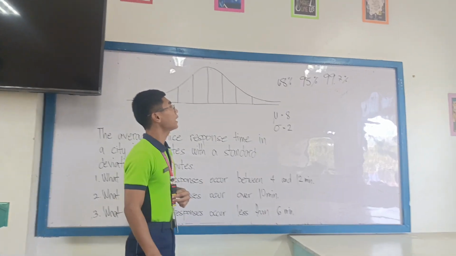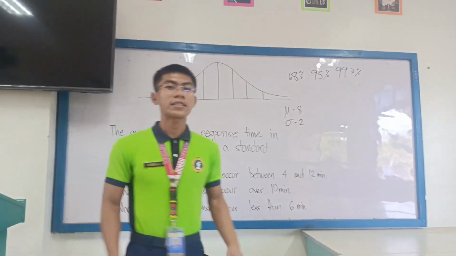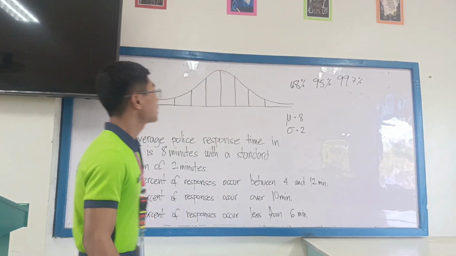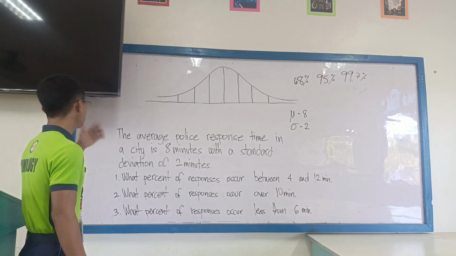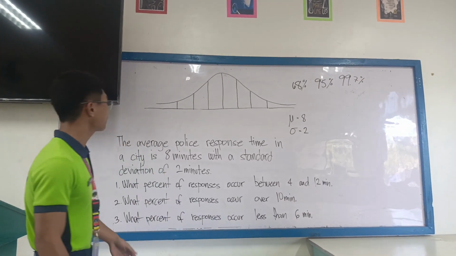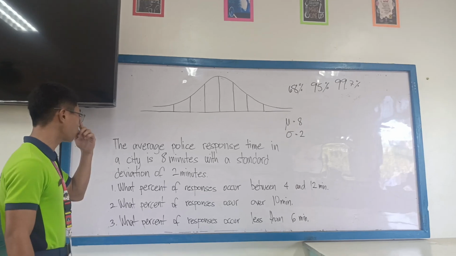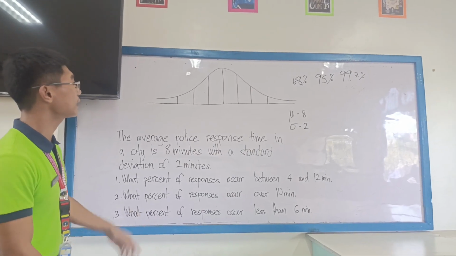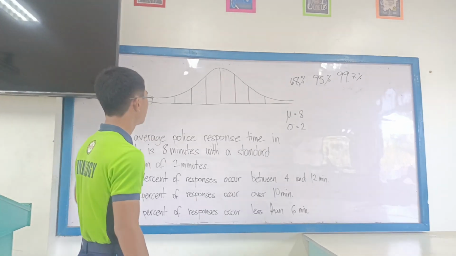And now I will explain how to apply the empirical rule in solving criminology-related problems. So here we have the problem: the average police response time in a city is 8 minutes with a standard deviation of 2 minutes. Let's put first the standard deviation and also the mean.